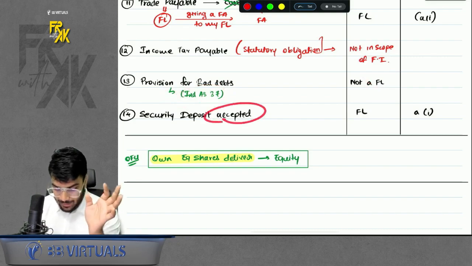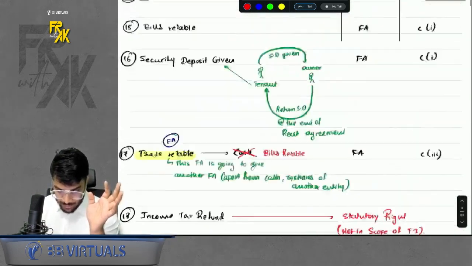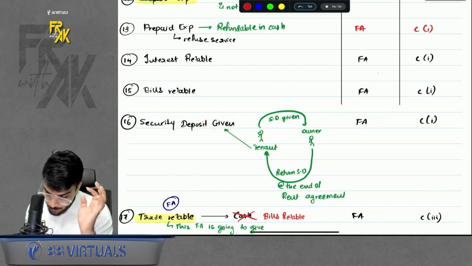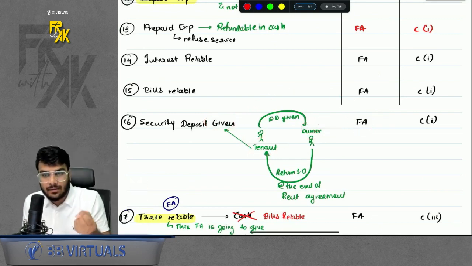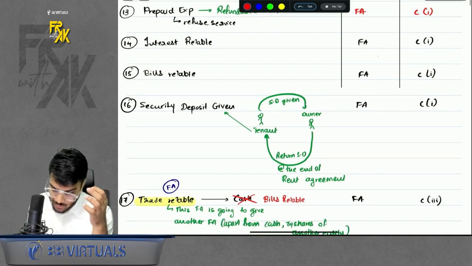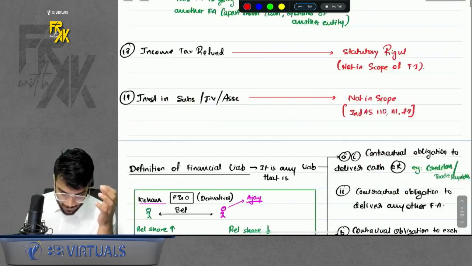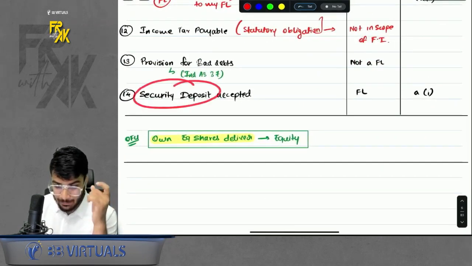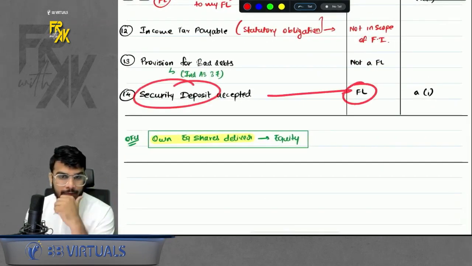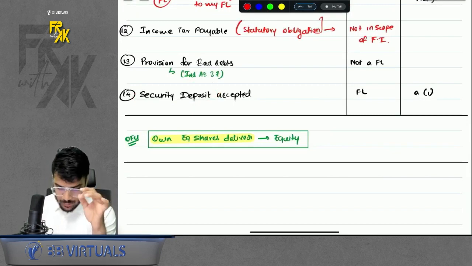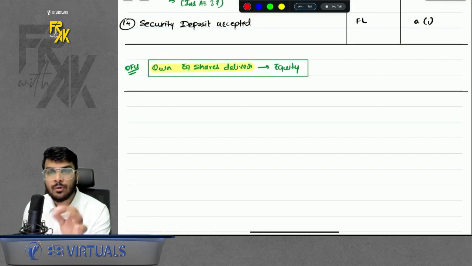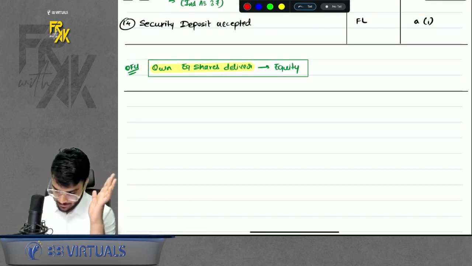Security deposit accepted. We discussed that a security deposit given was a financial asset for the giver. For the owner who is receiving the deposit on day one and has to refund it in the future, it is a financial liability. That is what we discuss here: the person who is accepting the deposit, for him, it is a financial liability. Also, I made you write one point: whenever you are delivering own equity shares, that is an equity transaction. Do remember that part.